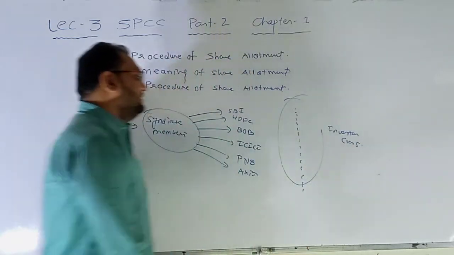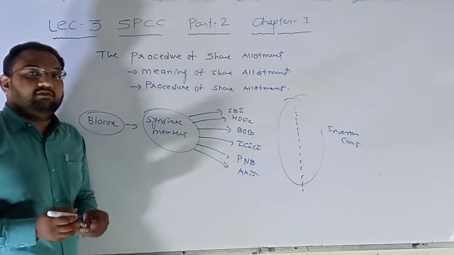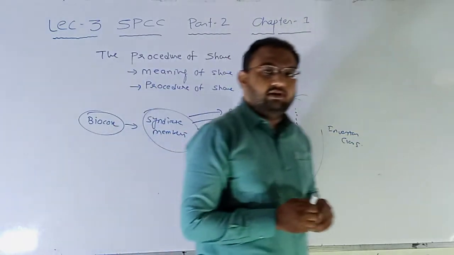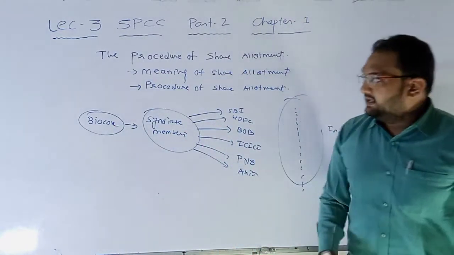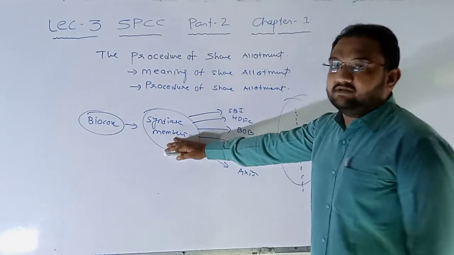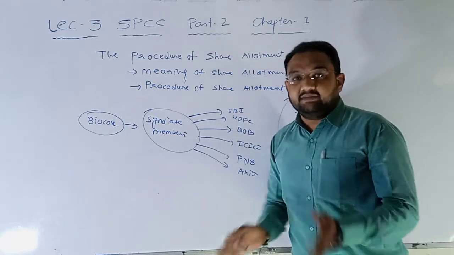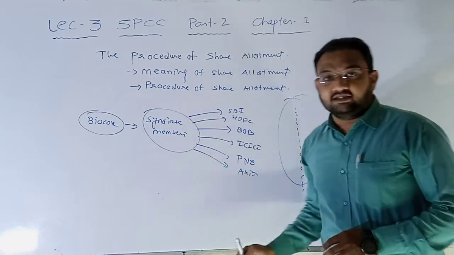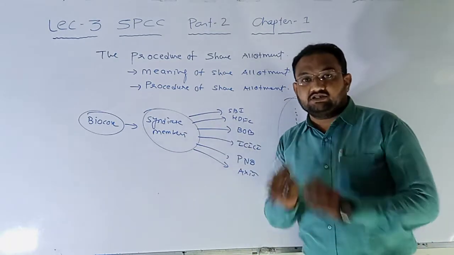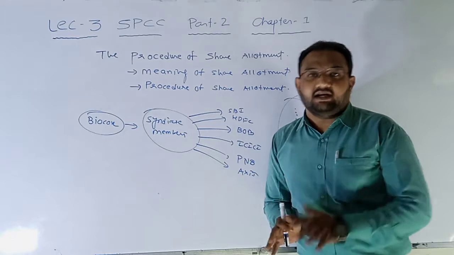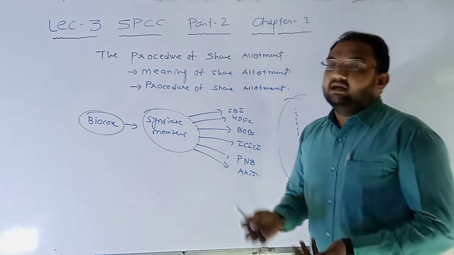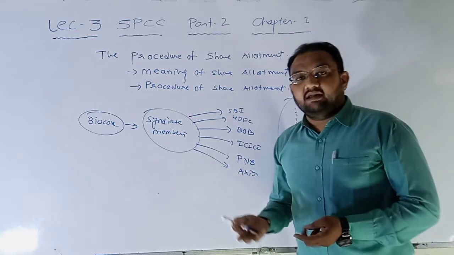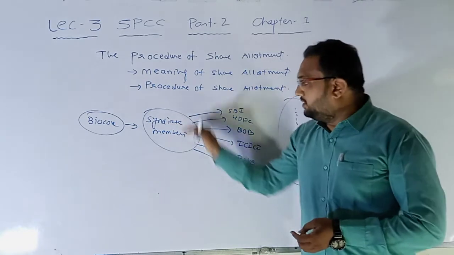So first of all, Biocon comes up with an IPO in the primary market. They decided on some syndicate members who will take care of this IPO, and these syndicate members appointed some banks and financial institutions as recognized ASBA partners, where you can apply yourself to block the amount.